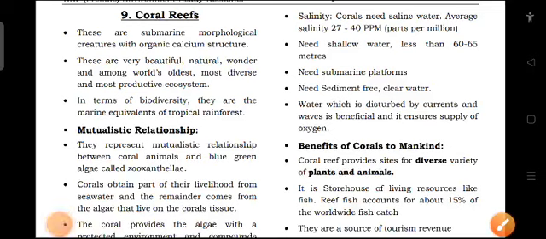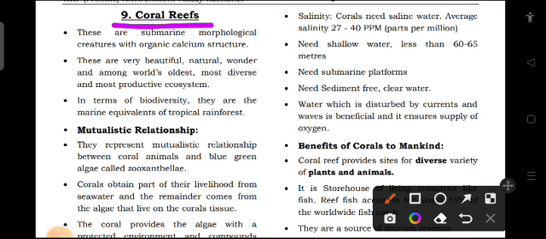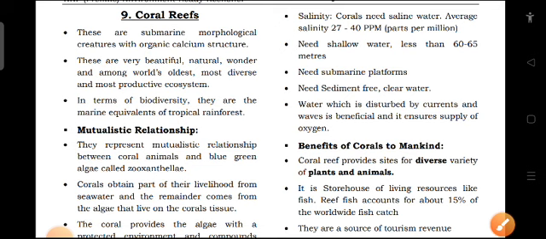So we have completed the eutrophication part. Now let's begin with the coral reef. So what are coral reefs? These are submarine morphological creatures with organic calcium structure. So coral reefs are majorly composed of calcium. They are a kind of morphological creatures.